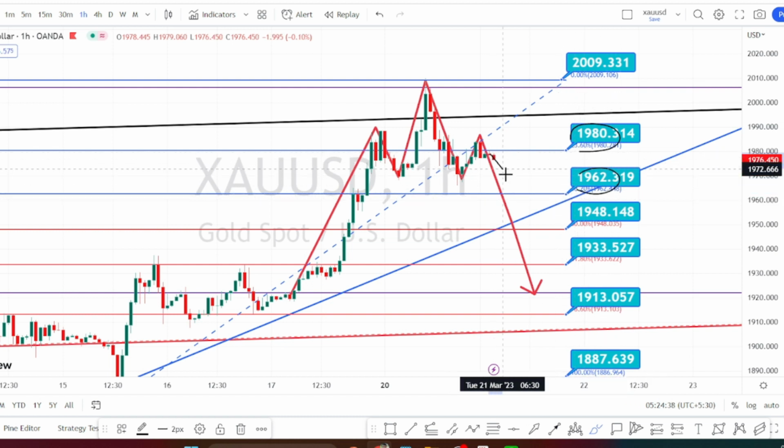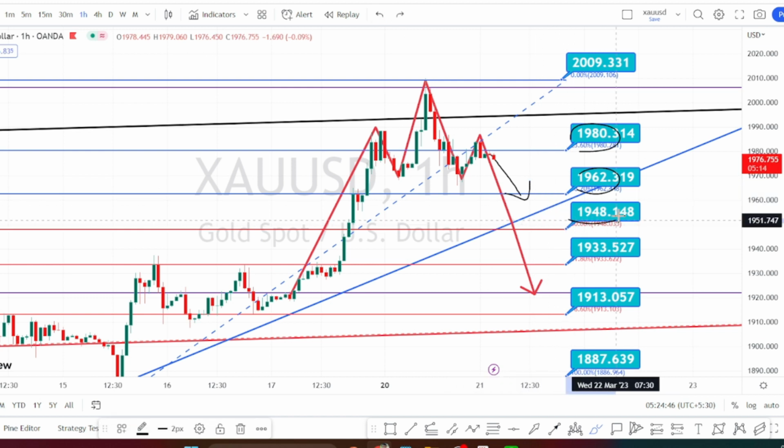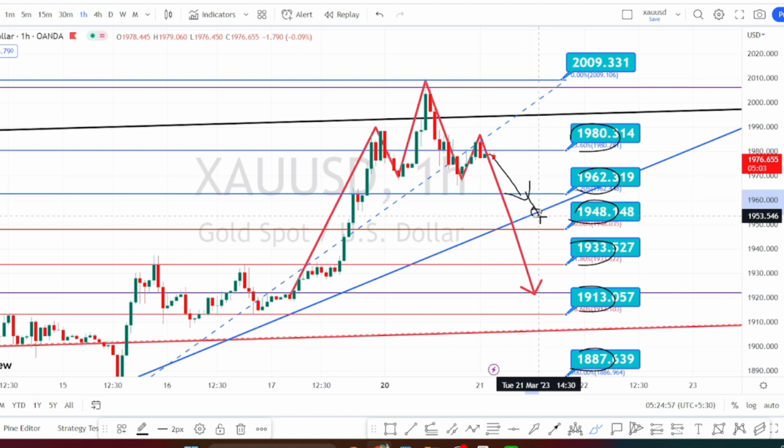Once the price action breaks the support level of 1962, next level of support is going to be around 1948, 1933, 1913 and 1887. Here we have the trend line or support line. Wait for the price action to break this support line in order to freshly enter on the bearish side trade in hourly time frame. And on the bullish side, if the price action breaks the resistance level of 2009, we can expect the bullish trend to continue in hourly time frame.